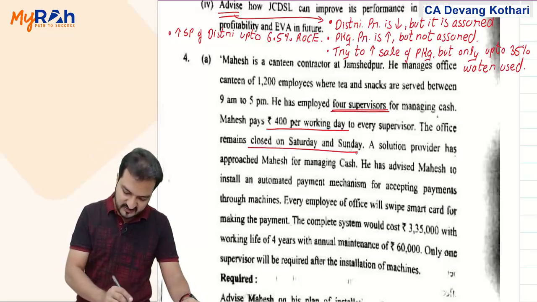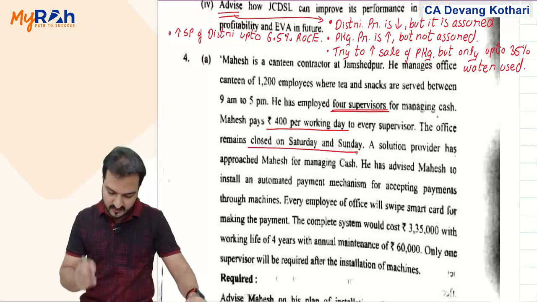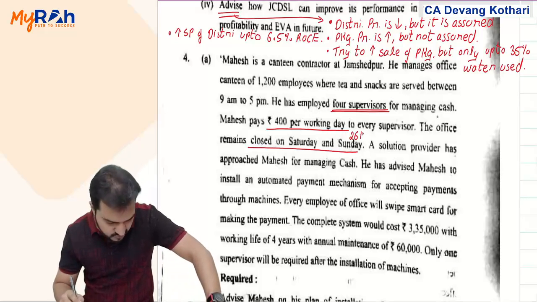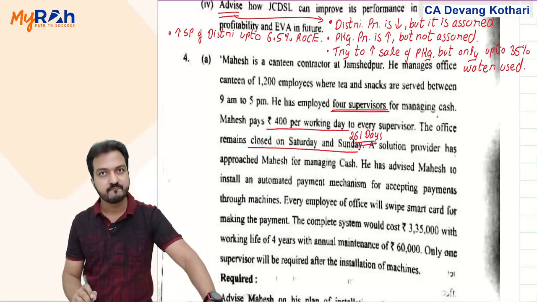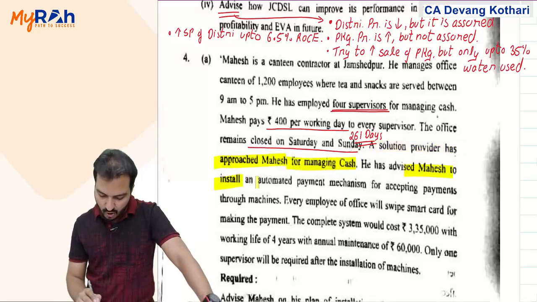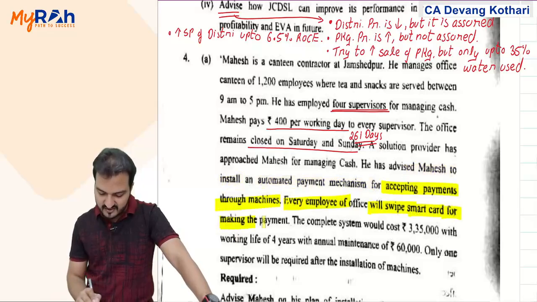So out of 365 minus 52 Saturdays minus 52 Sundays, effectively you are working for 261 days in a year. Okay. A solution provider has approached Mahesh for managing cash. He has advised Mahesh to install an automated payment mechanism for accepting payments through machines. Every employee of the office will swipe a smart card for making the payment.